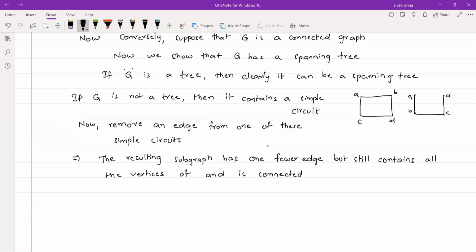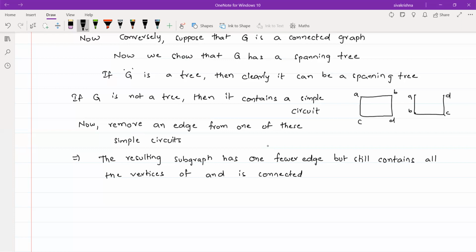Whenever you remove an edge from the simple circuit, clearly that is a connected graph, and the number of vertices in the given graph and in the subgraph are the same. But coming to the number of edges, we have one edge less when compared to the original graph.